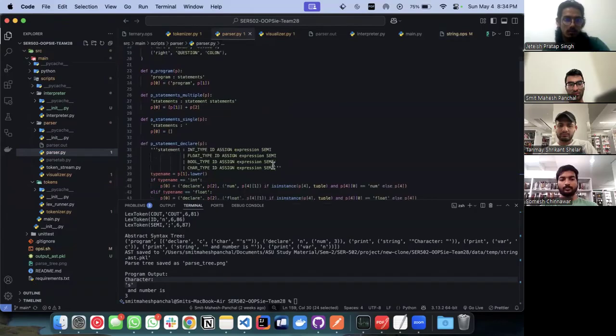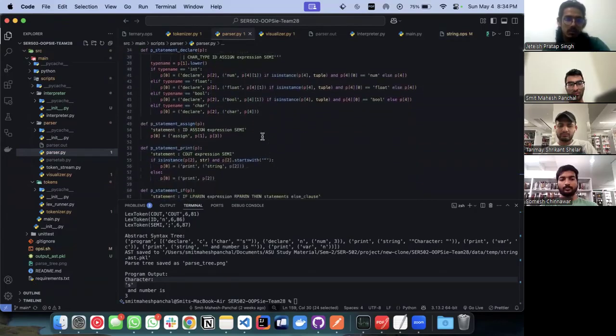If we look at line 49, we have a rule that ensures that assignment statements, such as int x equals 3, are always in the form of id assigns expression, and end with a semicolon.